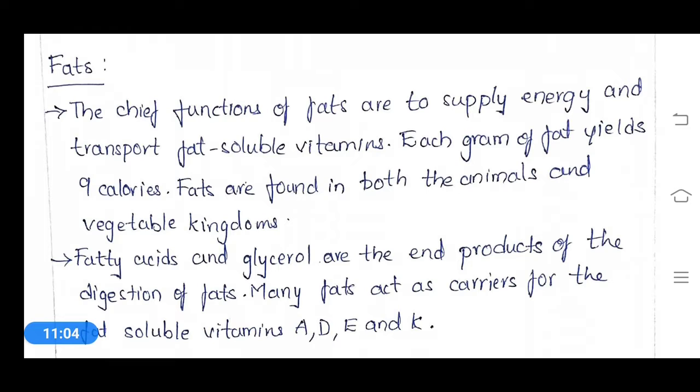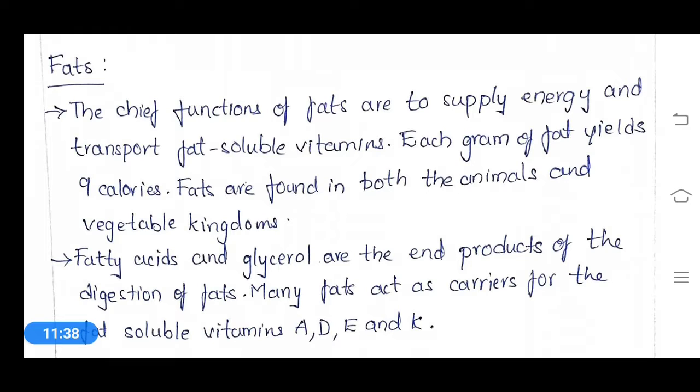When these fats are burned or degraded, they will produce 9 calories of heat energy. Both animals and vegetables have these fats, but a lesser amount of fat is present in vegetables, and a higher amount is present in animals.